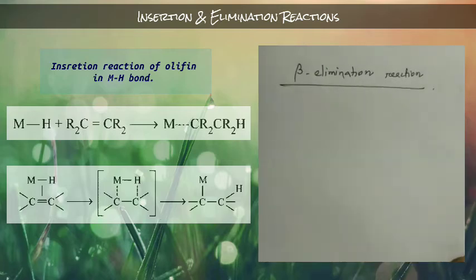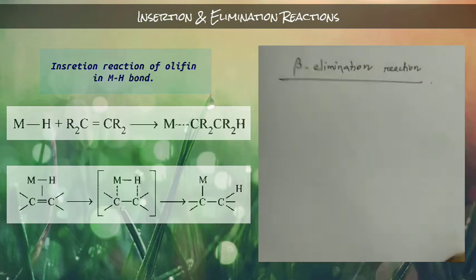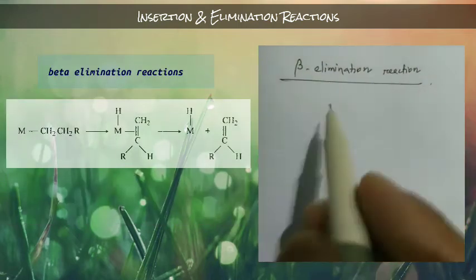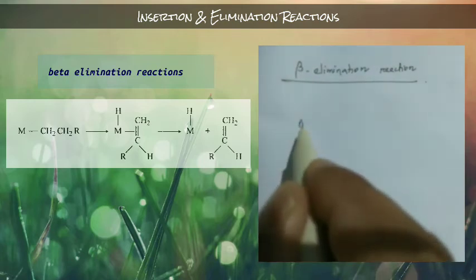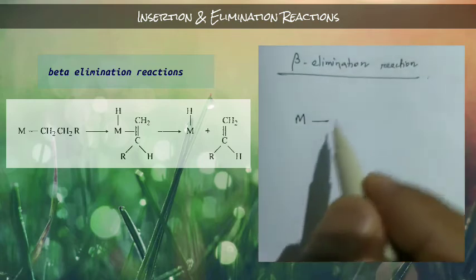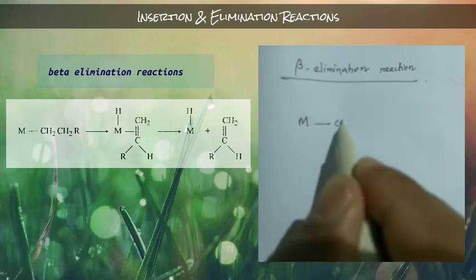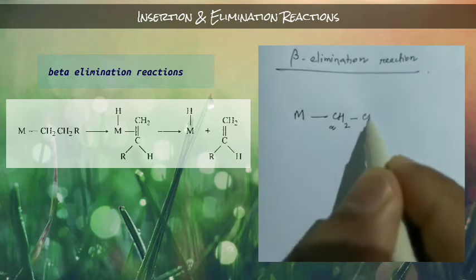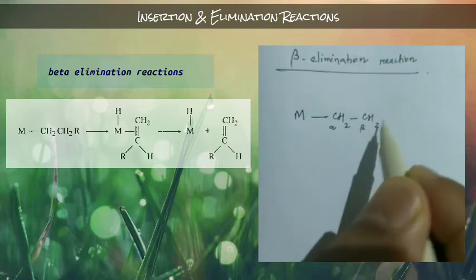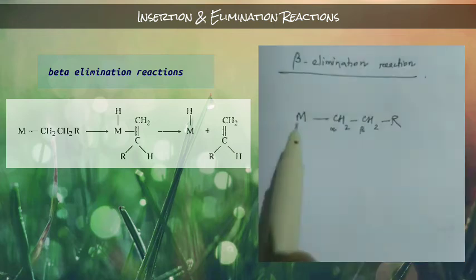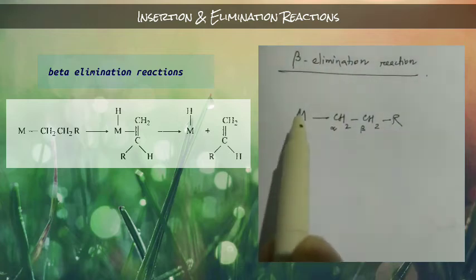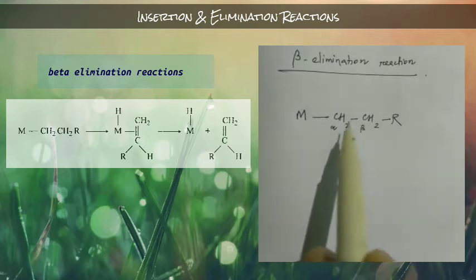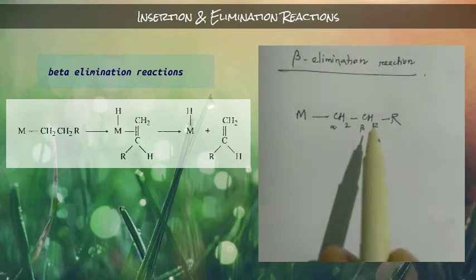So now let us discuss the reaction mechanism of the beta elimination reaction. Let's suppose your reaction is like this: this is a metal, and there will be some ligand. In that ligand, this is the alpha position CH2, this is your beta position CH2, and this is your R. The condition is that the ligand must have a beta hydrogen.